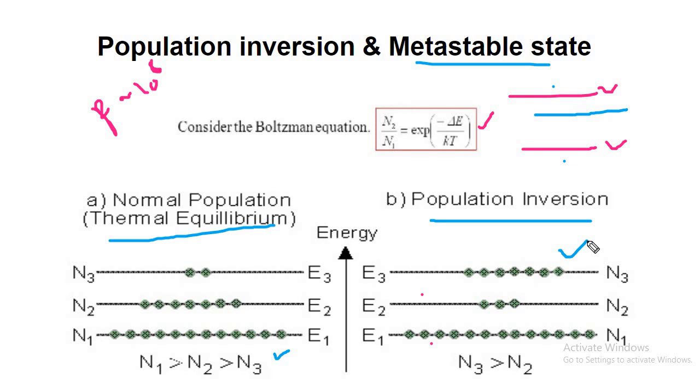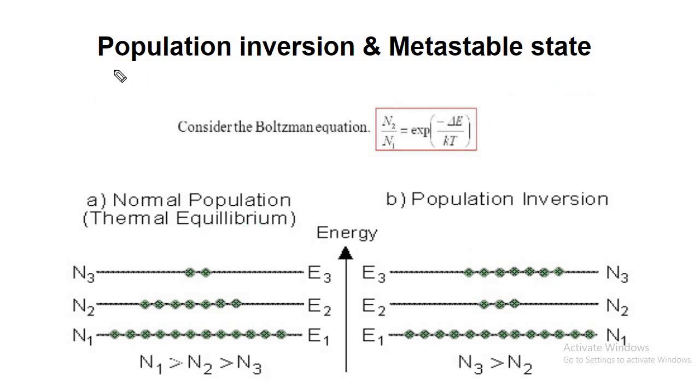So how to achieve this? If you are able to get more particles in the excited state, obviously the stimulated emission process will increase, and if it increases, one can amplify the light.